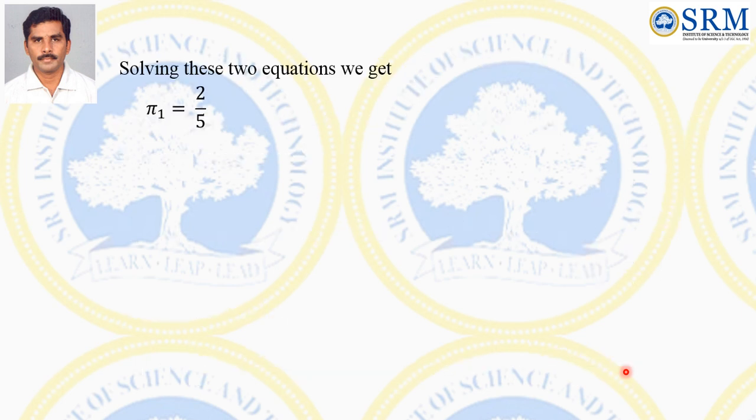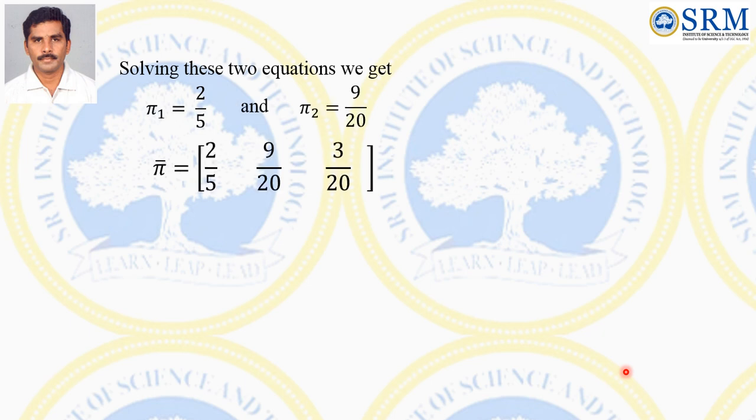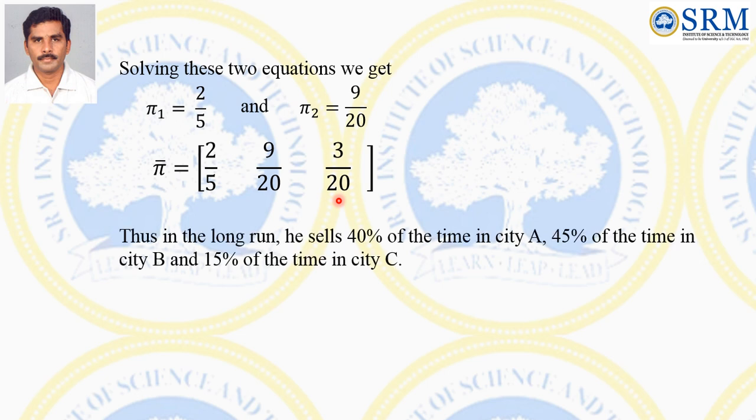Solving these two equations, we get pi 1 equal to 2 by 5 and pi 2 equal to 9 by 20. Therefore pi bar equal to 2 by 5, 9 by 20, and 1 minus 2 by 5 minus 9 by 20, which is 3 by 20. So this is the probability distribution in the long run. Therefore in the long run he sells 40% of the time in city A, 45% of the time in city B, and 15% of the time in city C.